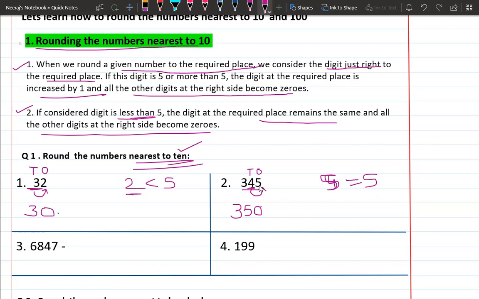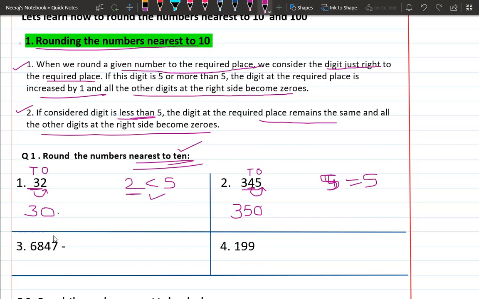because the right side digit of the 4 is very strong. If it is 5 or more than 5, it is strong. If it is less than 5, it is a weak number. Like in the first one, it is a weak number because it is less than 5. If it is more than 5 or 5, then it is a strong number and it is pushing the number 4, and 4 will be increased by 1, so 4 will become 5 and the rest of the remaining digits will remain the same. Now let's do the third one.